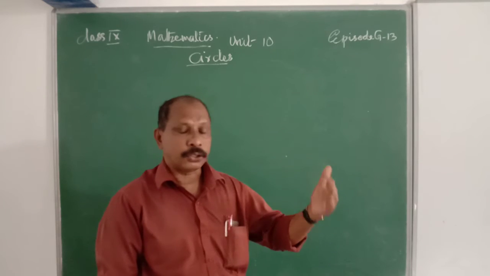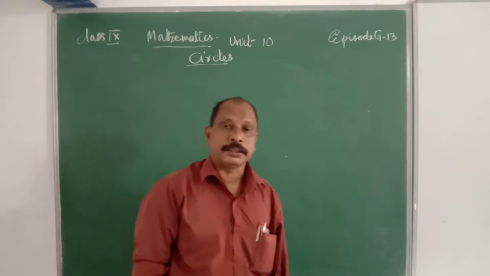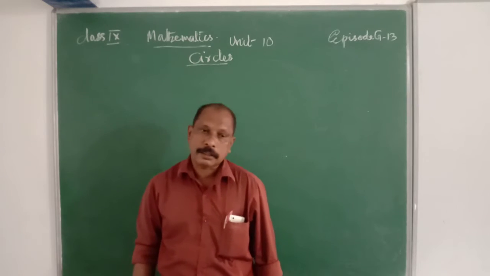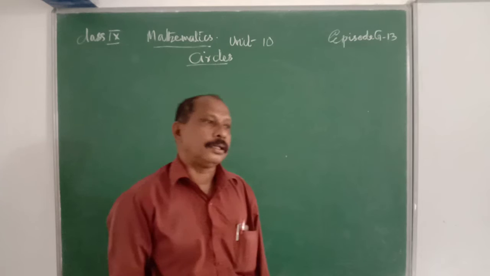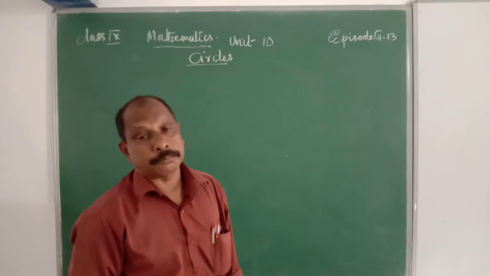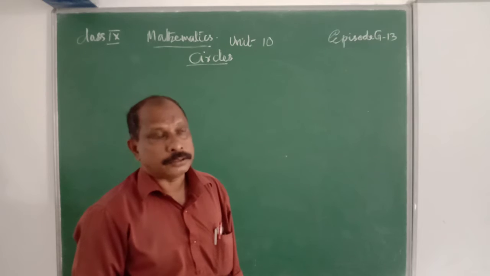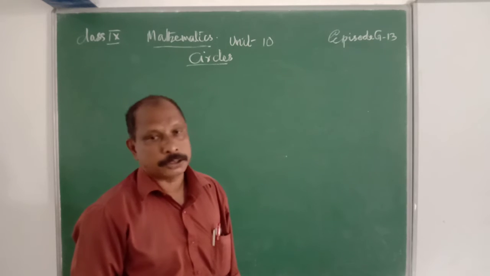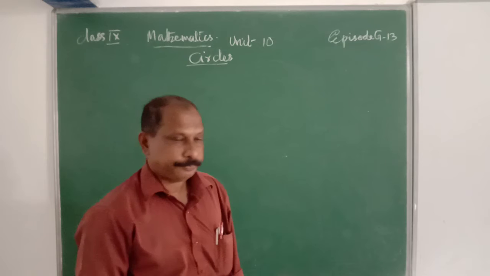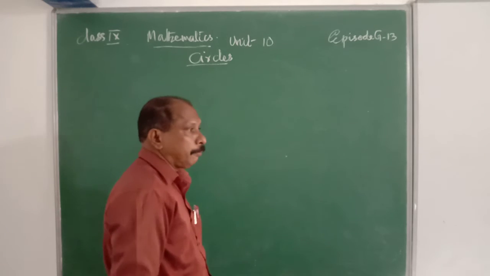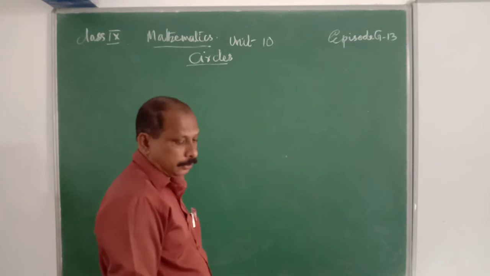One is an isosceles triangle, and the other part is known as a segment. If the arc of the sector is a minor arc, that segment is a minor segment. If that arc is major, that segment is a major segment. Clear? These are the main points of a circle.